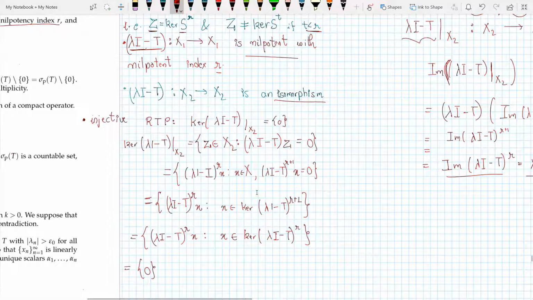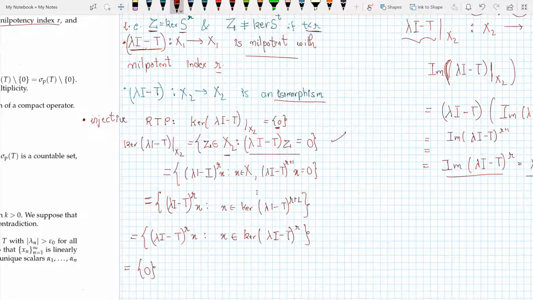And injectivity follows from this calculation, that the kernel of lambda I minus T restricted to X2 is 0. Why is that true? Well, injective if and only if the kernel is 0. So the kernel of lambda I minus T restricted to X2 is all those z belonging to X2 such that this equation holds. Makes complete sense.